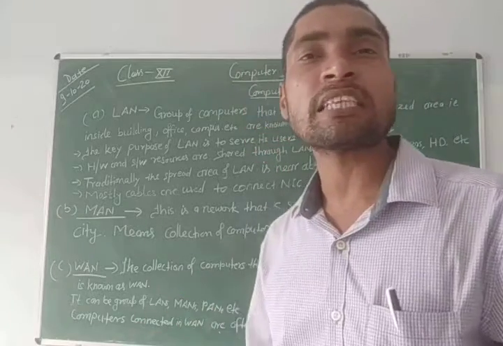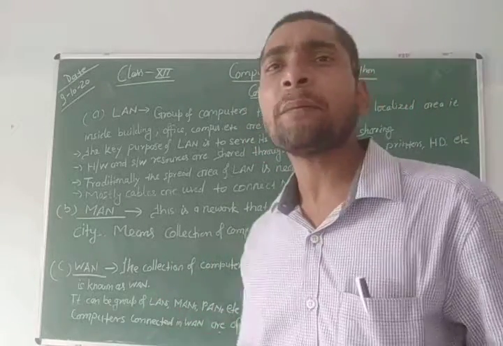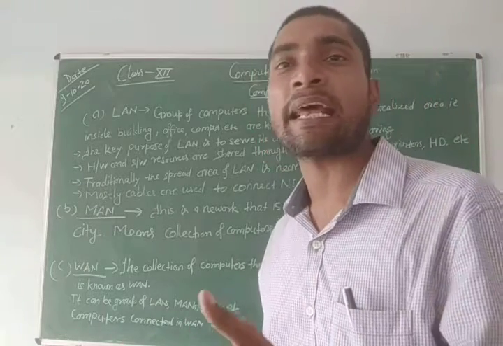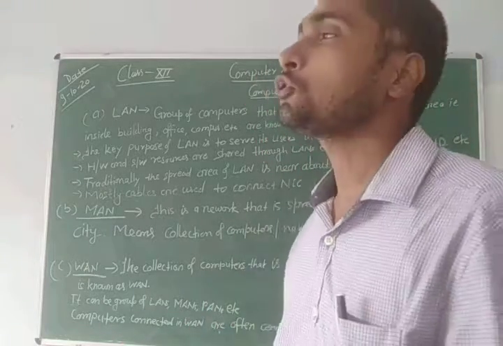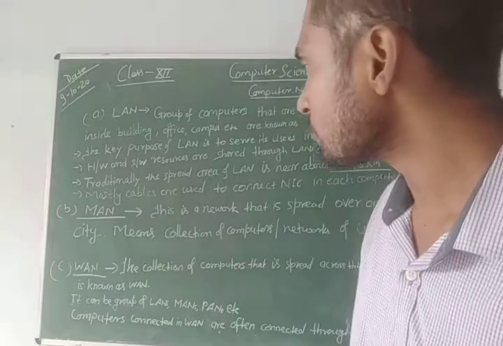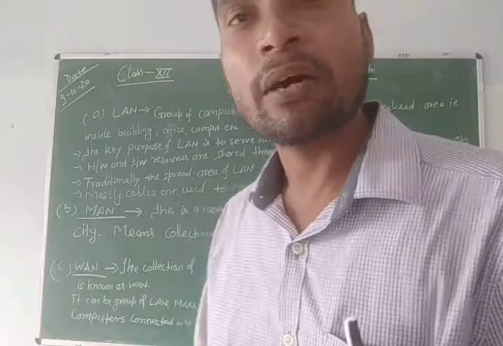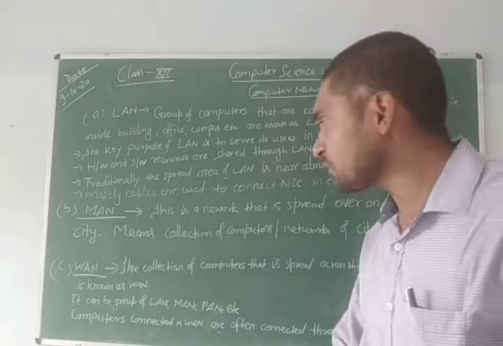Devices and computers of this MAN can be connected through cables, through wire, or without wire. I mean, can be connected through waves. Next, WAN, wide area network. This is the largest network of the world.